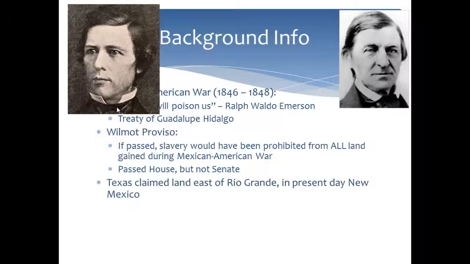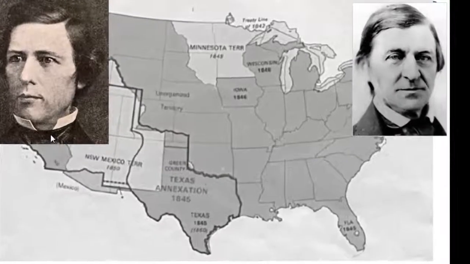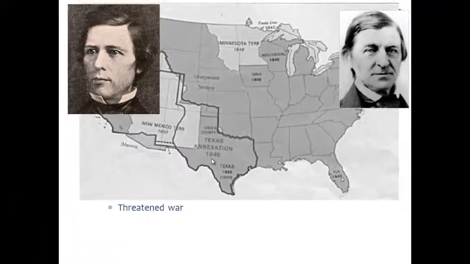Another issue is that Texas claimed land east of the Rio Grande in present-day New Mexico. So let's look here. You see what we know as present-day Texas with these two straight lines here. However, this area in gray here, east of the Rio Grande, Texas was claiming this all the way up here. They said, this is our land. And that caused a huge, huge conflict, as we will see. So lots of stuff that needs to be settled.